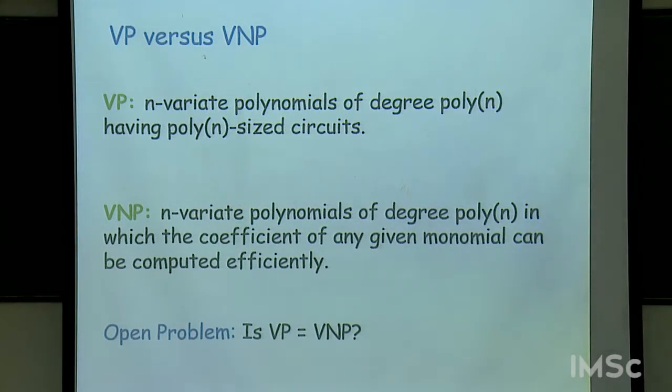And VNP is the class of all polynomials which are easy to describe in the following sense, that there is a small circuit which takes any given monomial and outputs the coefficient of the monomial in the polynomial. So it takes a description of a monomial in the natural binary representation. And this is one of the major open problems in this area, is VP equal to VNP or not. We believe no, but we don't know how to prove this.